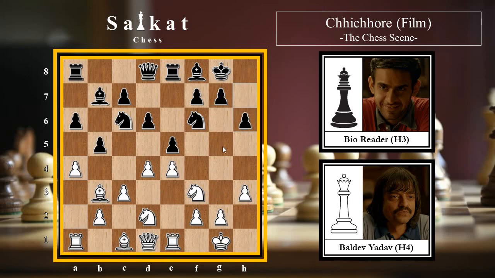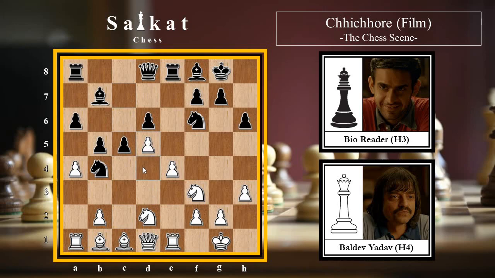Now h6 by black. Black is saying that I'm absolutely okay, you just continue your development, and bishop c2 going according to the plan. ed, cd and knight b4, bringing this knight to this nice square in order to trade off some pieces. But this bishop is important in order to protect this e4 pawn, so that white can activate the knight and bring it to the f1 and g3 square. So it is not good for white to exchange the pieces, so he plays bishop b1, protecting this bishop.